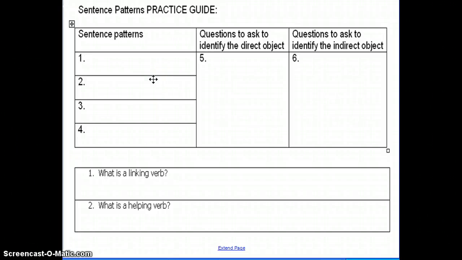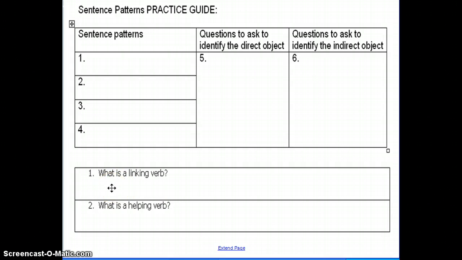Week of October 15th, we started off by reviewing each of the sentence patterns and what we need to ask to find a direct object and indirect object. Those notes should be in their binders on last week's grammar bits. So what we were looking at and building on this week is the idea of linking verbs and helping verbs.